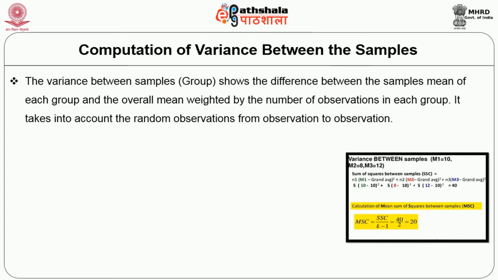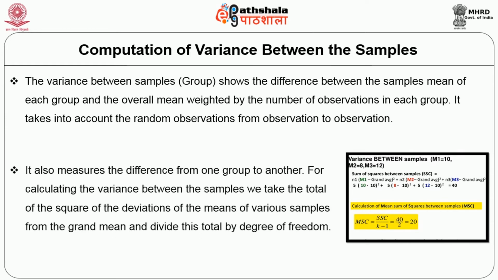The variance between samples shows the difference between the sample mean of each group and the overall mean, weighted by the number of observations in each group. It takes into account the random variation from observation to observation. It also measures the difference from one group to another. For calculating the variance between the samples, we take the total of the squares of the deviations of the means of various samples from the grand mean and divide this total by the degrees of freedom.